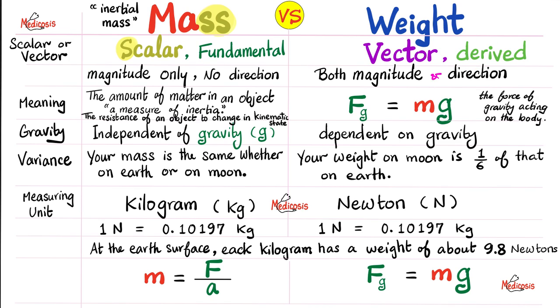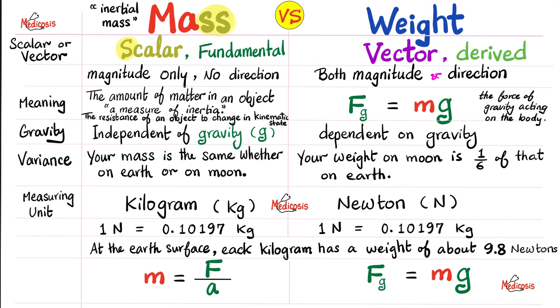How can we define mass or inertial mass? It is the amount of matter in an object. It's a measure of inertia. Okay. Is it easier to push a light box or a heavy box? Of course, it is easier to push a light box because the heavier box is gonna resist me more.